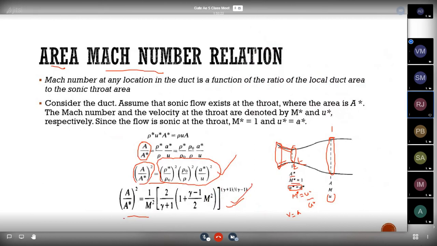Note this formula. Yes, sir. Noted, sir. Okay, fine.